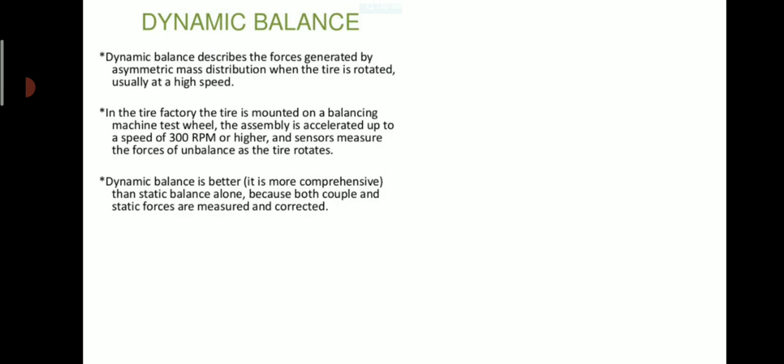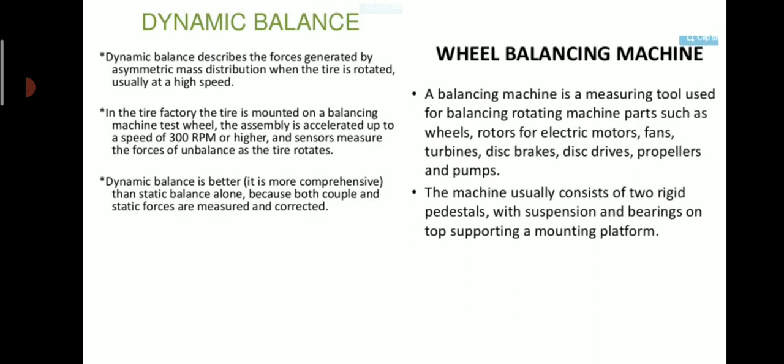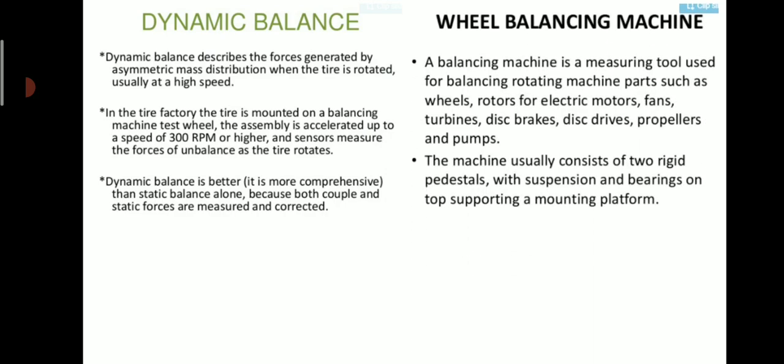The assembly is accelerated up to a speed of 300 rpm or higher, and sensors measure the forces of unbalance as the tire rotates. Dynamic balance is better than static balance alone because both couple and static forces are measured and corrected in this type of balance. So a wheel balance machine is used for this purpose.